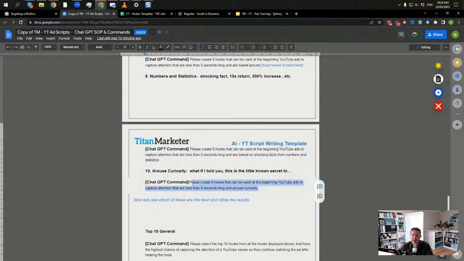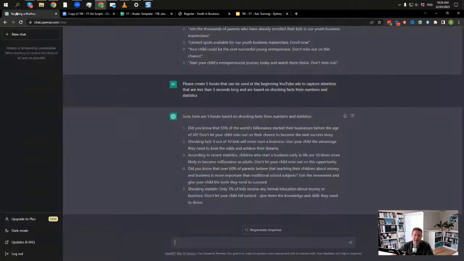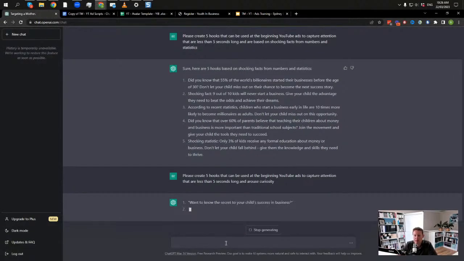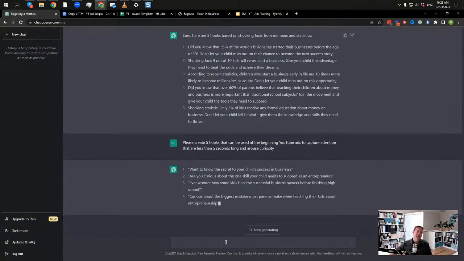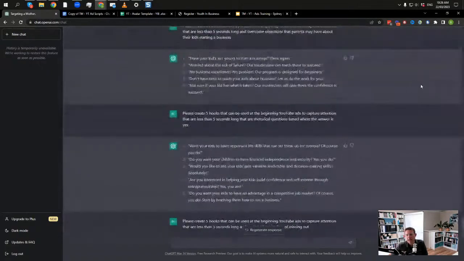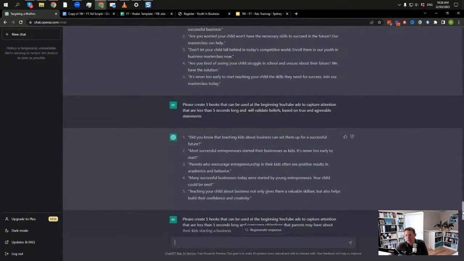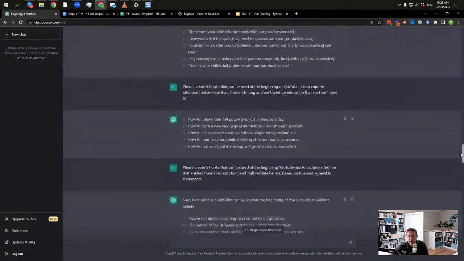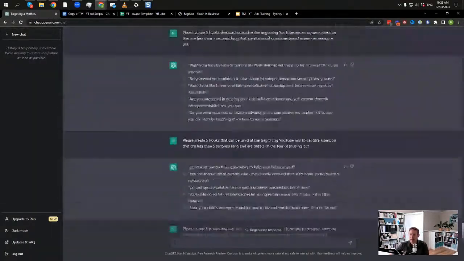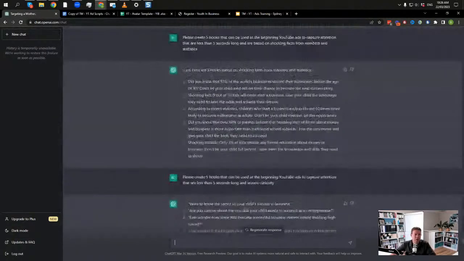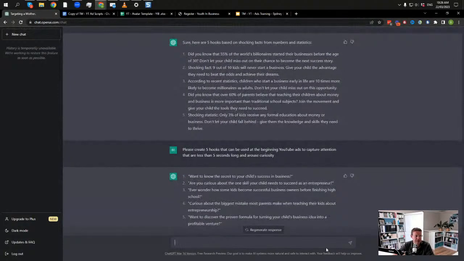And then lastly, this is our last one, curiosity-based ones. These work really well for trainings and things like that, or if you've got a topic that's a little bit like secrets, curious, that sort of thing. Now, what's really cool is at the moment I've given ChatGPT heaps of data and I haven't written too much. It lost the plot a little bit there on the hooks, but I brought it back. But you can see there's a lot of information I've given ChatGPT before I ask it to actually create an ad, right?